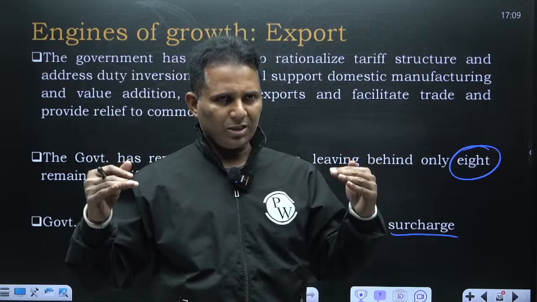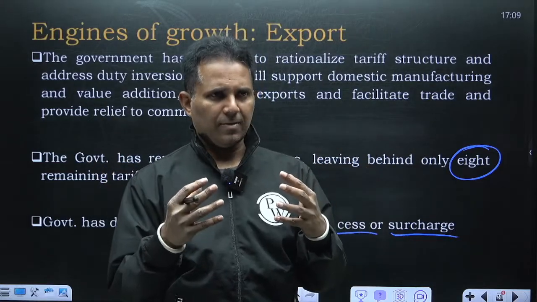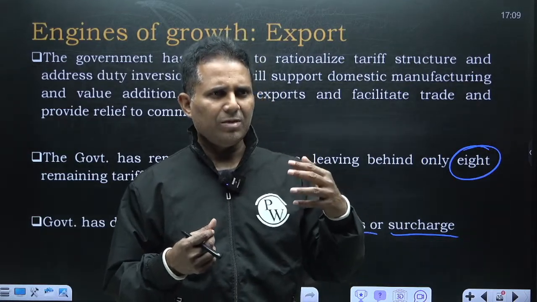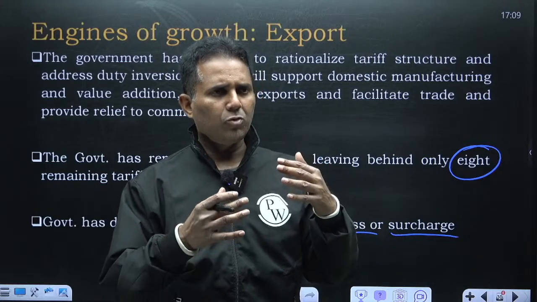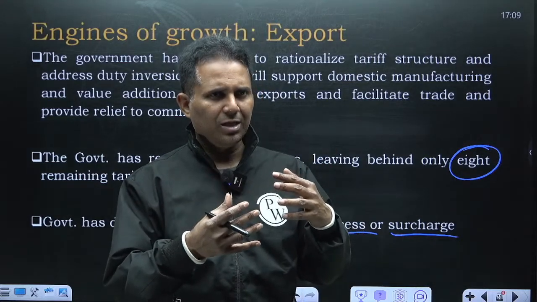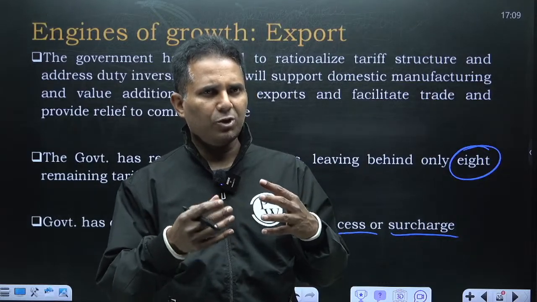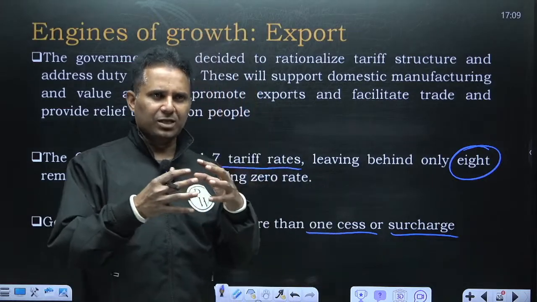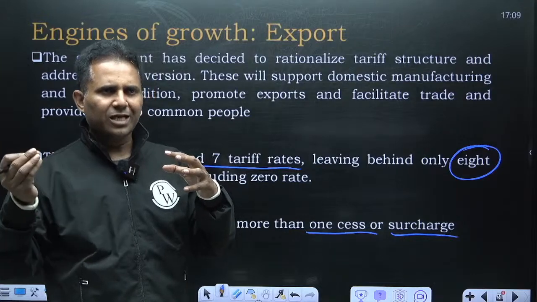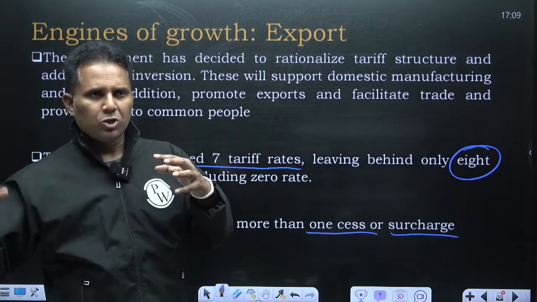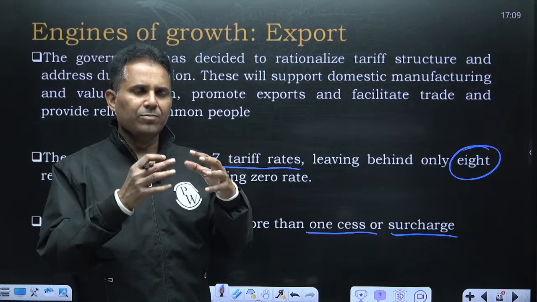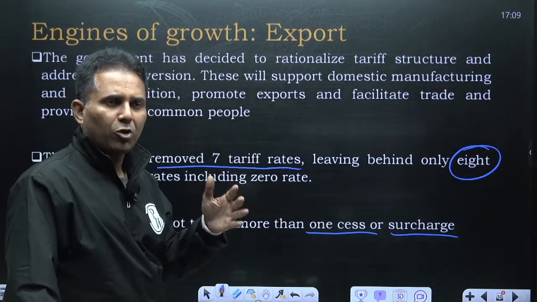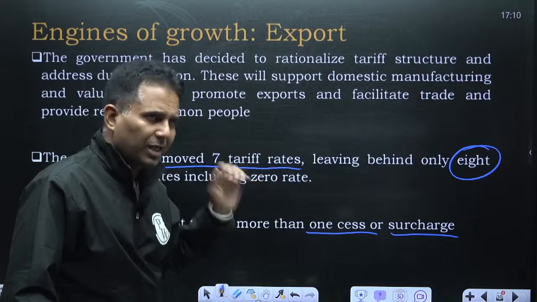Achha, the first point is that to promote manufacturing in India and more value addition, government has rationalized the tariff, government has reduced the tariff. For example, in electronics, till now in mobile phones we are mostly doing assembly, but in assembly the value addition is less, let's say 15%. Now we want to move towards more value added manufacturing, like component manufacturing, where the value addition is 25 to 30%. So to make India a component manufacturing hub, government has reduced the tariff on whatever raw materials are required, so that companies can import those raw materials and India can become a hub of global component manufacturing. So to support local manufacturing, government has rationalized the tariff.